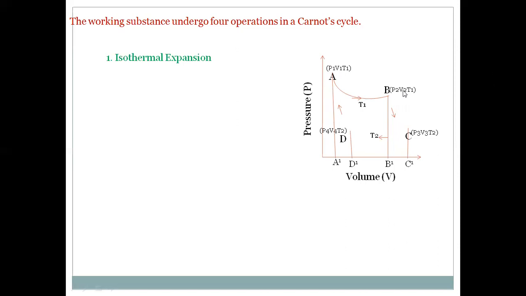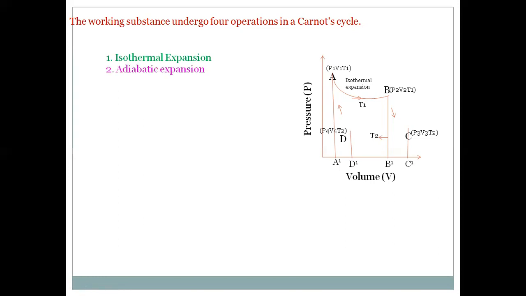Due to this increase in volume, the pressure decreases to P2. We know that in an isothermal process, the temperature T1 remains constant. So at both points A and B, the temperature is T1. This is called isothermal expansion.